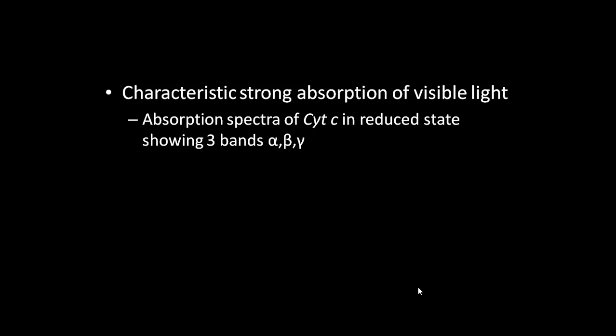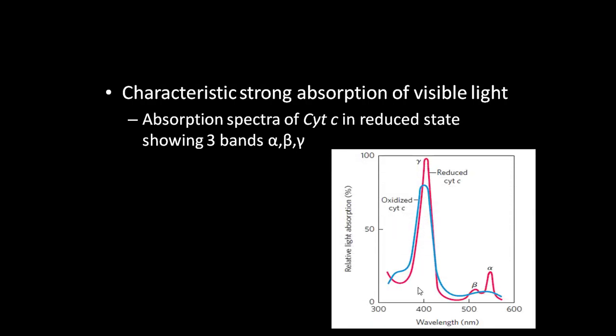They absorb light at a particular wavelength, and that differentiates cytochrome A, B and C. In the figure I have shown you the absorption of cytochrome C, oxidized form and reduced form. It gives 3 bands where maximum absorbance occurs at different wavelengths: alpha, beta and gamma bands.